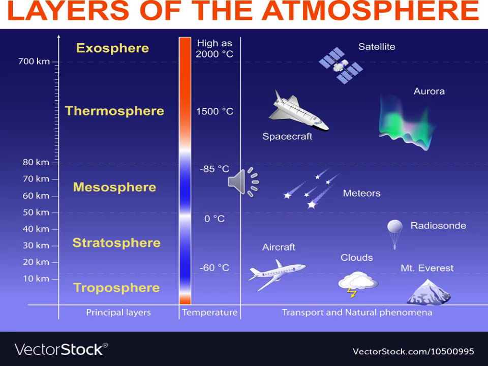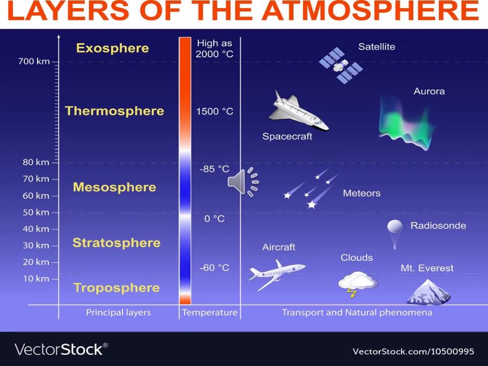What is the other name for stratosphere? Ozonosphere. Which layer is called the weather making layer? Troposphere. What are the two layers in the thermosphere? Homosphere and heterosphere.